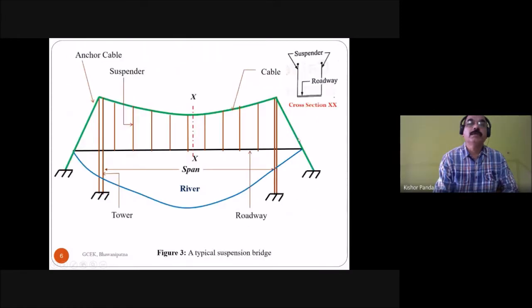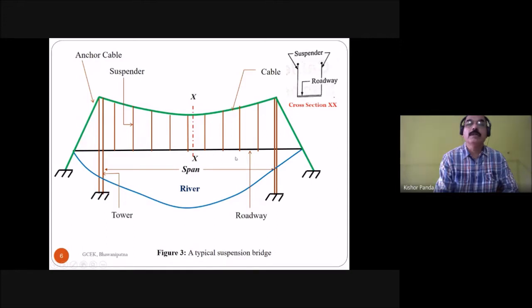Coming to this figure, this is a typical suspension bridge. Here this is the cable, and this is the roadway, and this is the suspender, the vertical line.